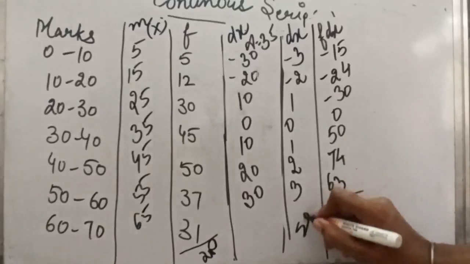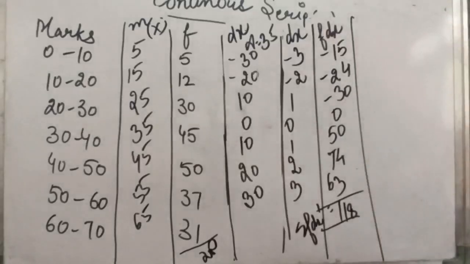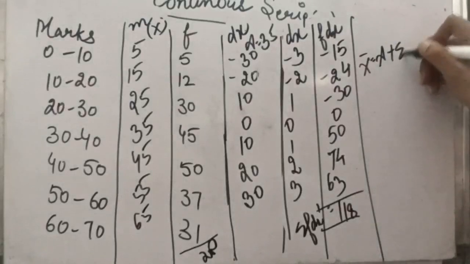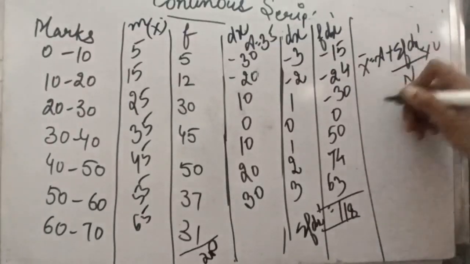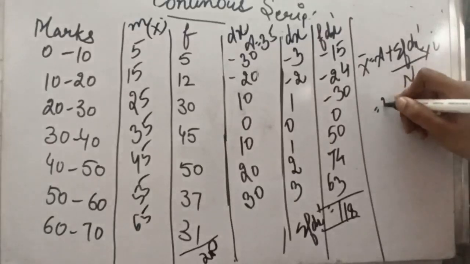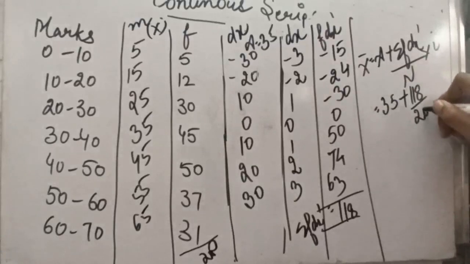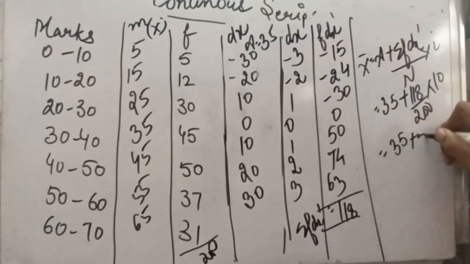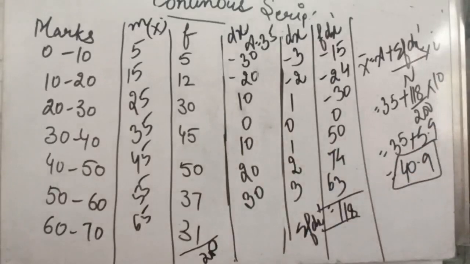So it will give us sigma f dx dash, which comes out to be 118. According to the step deviation method, the formula of mean is A plus sigma f dx dash divided by n into I. So the assumed mean is the same, 35 plus 118 over n, which is 200, into I, which was 10. So it will be 35 plus 5.9, and our final answer will be 40.9, as we have seen in the case of the previous two methods.